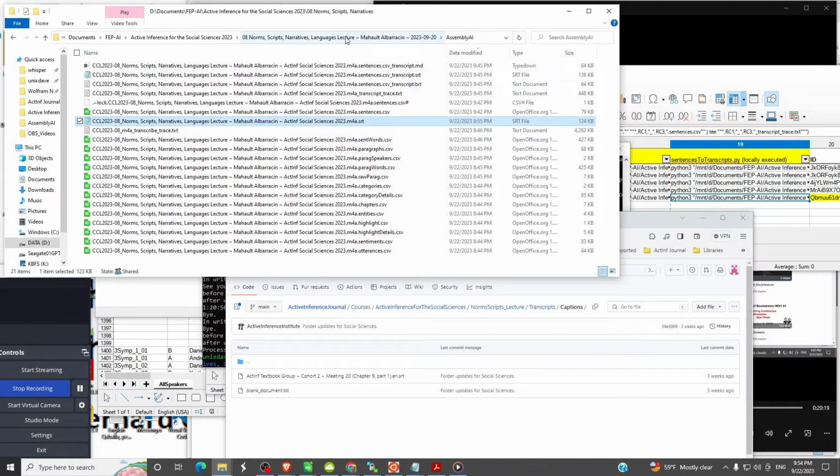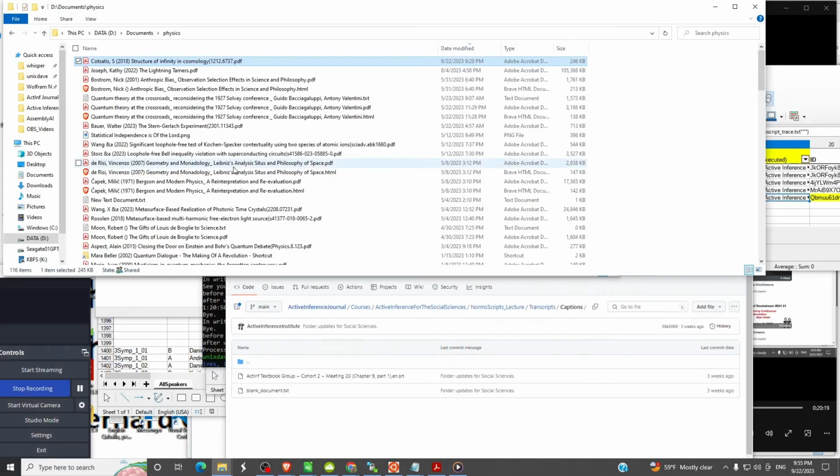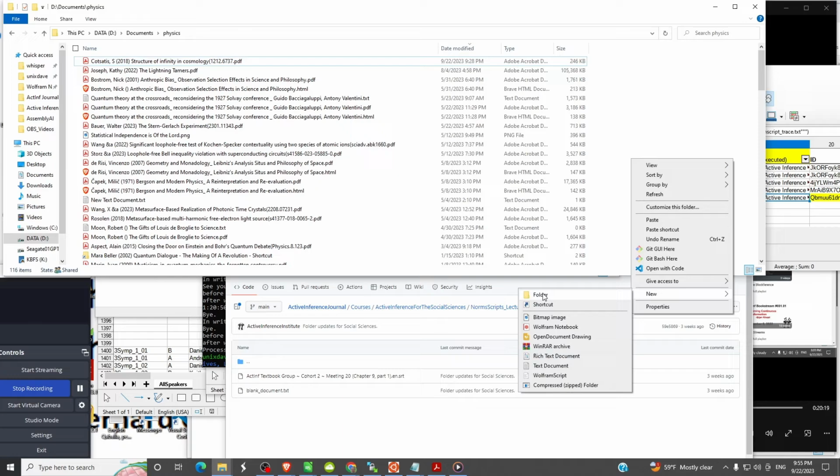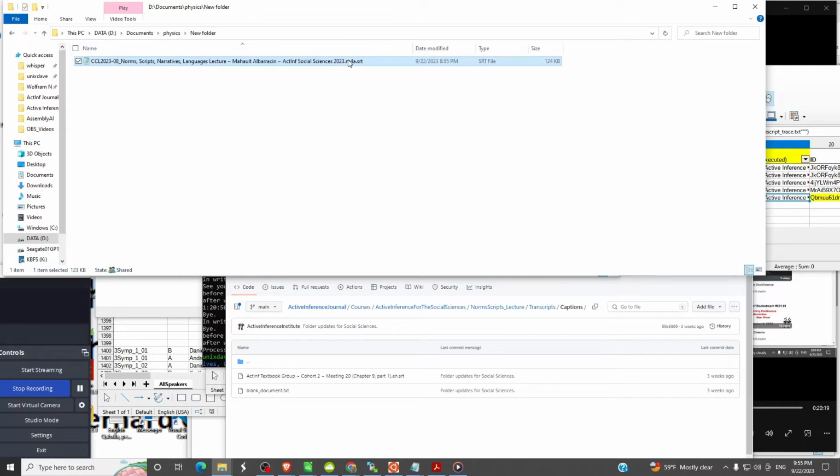Okay, this is what I said about these being too long. In order to relabel this, I have to make a copy of it. I'll just put it in somewhere arbitrary. I'll just create an arbitrary file. New folder, just call it new folder, why not? We put that in there. We change this SRT name to EN.